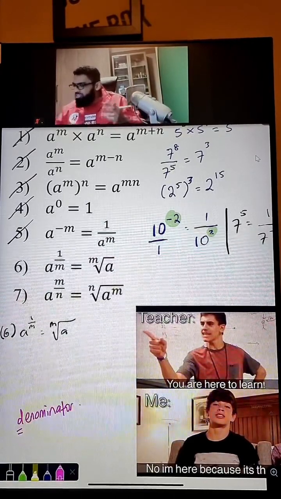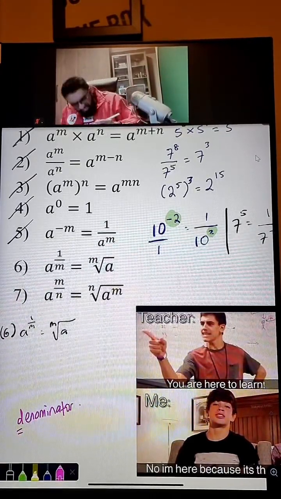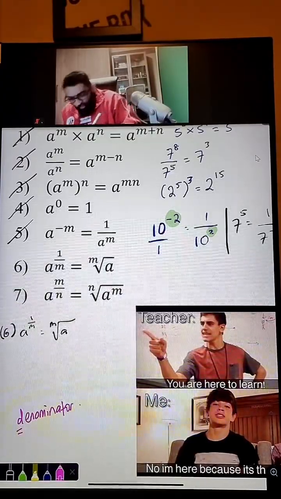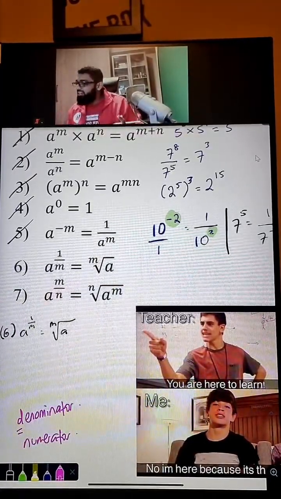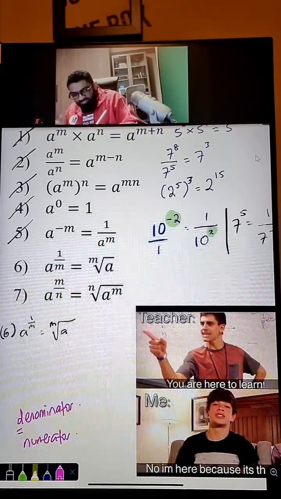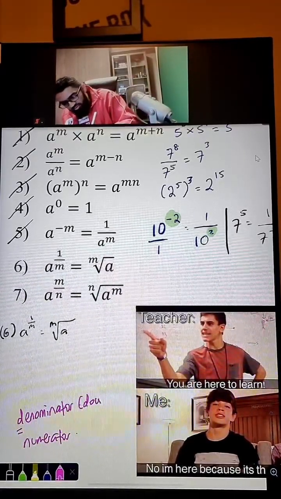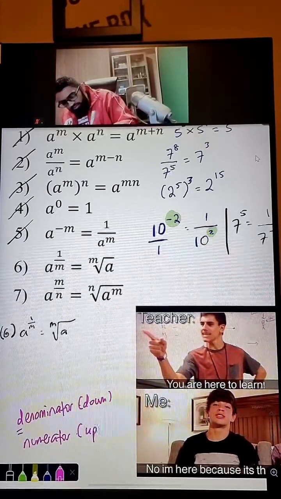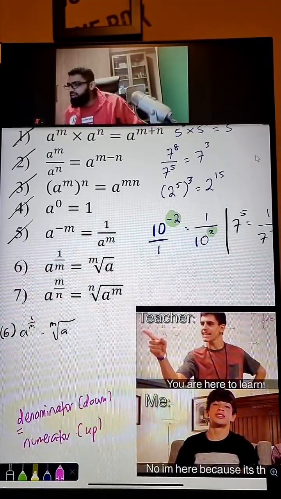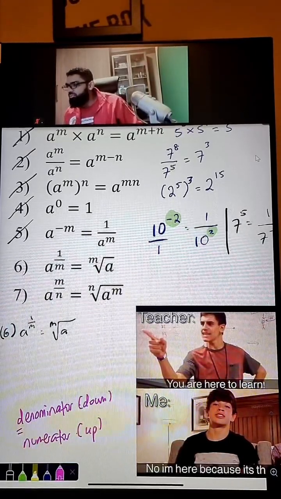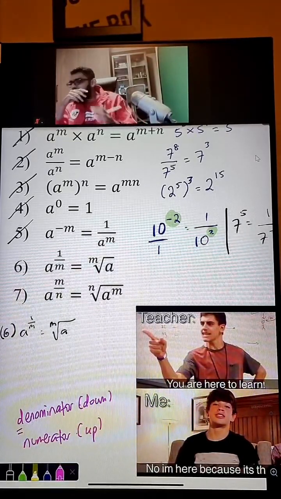D means down, that's all. Now, if denominator means down, what is numerator then? Cannot be down also, right? Numerator must be at the top. So this is down, this is up. I hope this is clear for you all.